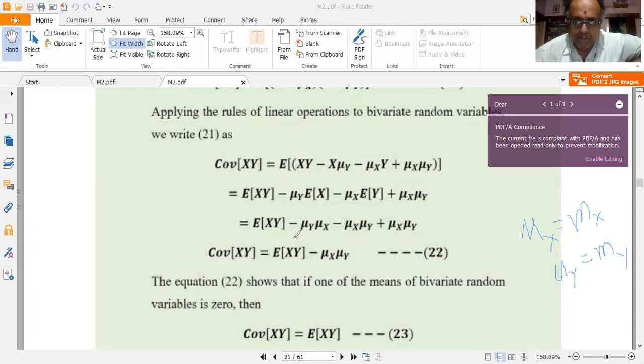Now, returning to the problem here. So this is E of xy. Now recall E of x is mu x. Recall E of y is mu y. So due to this, I can write the expression for covariance of xy as E of xy minus mu y mu x minus mu x mu y plus mu x mu y. So I can cancel these two terms: minus mu x mu y plus mu x mu y. So I'm left with covariance of xy is equal to E of xy minus mu x mu y. Very important definition.